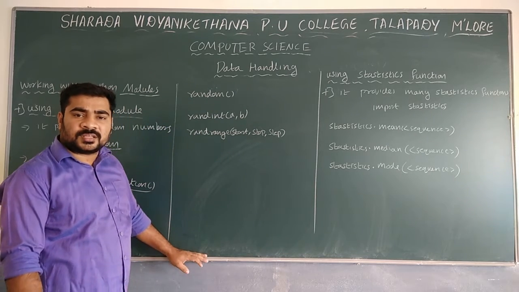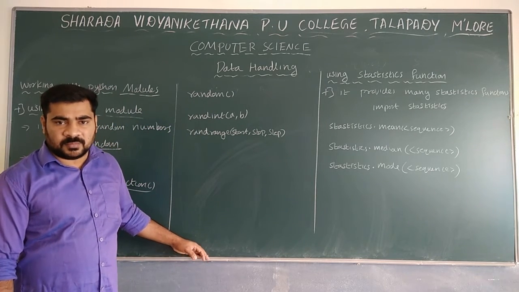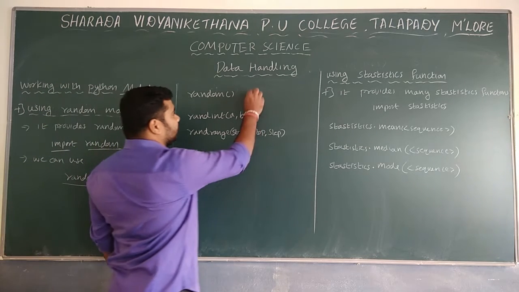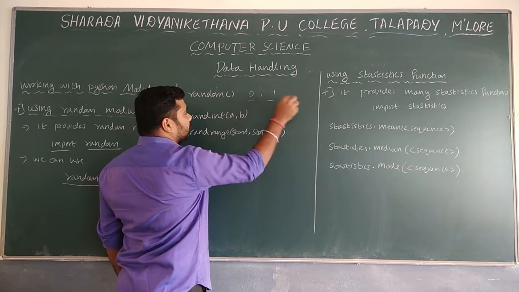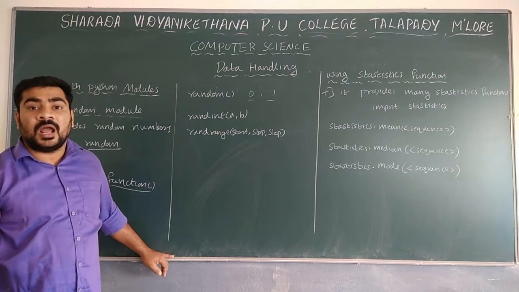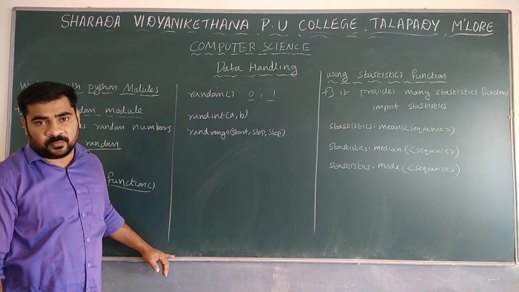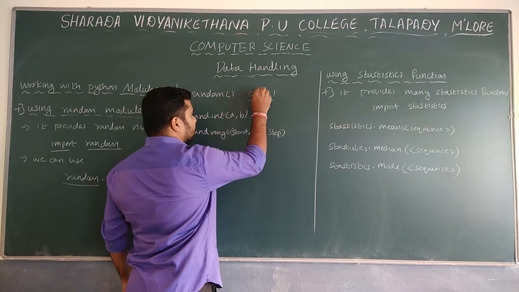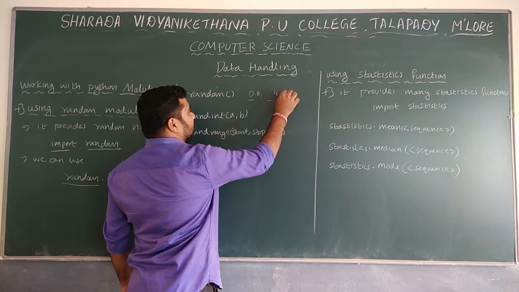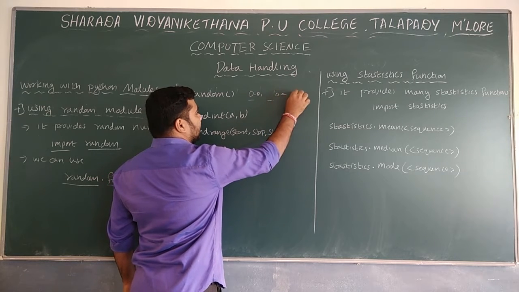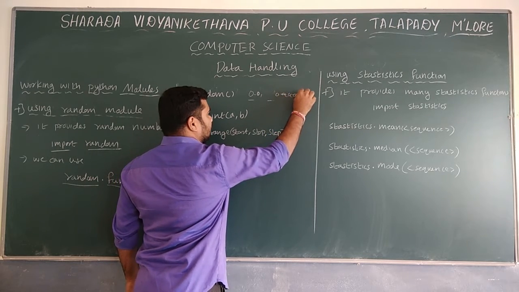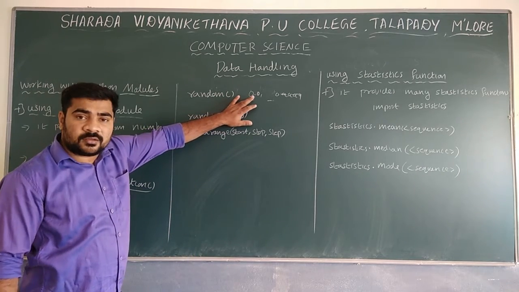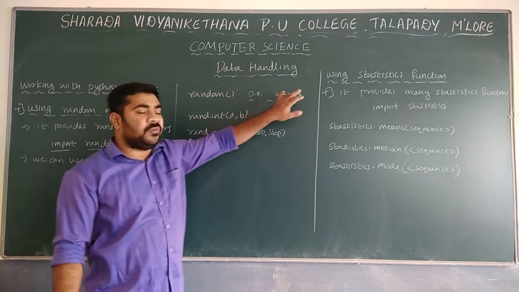The first function, random, will generate a random number, and the numbers will be from 0 to 1 only. All the numbers will be in the form of floating point, from 0.0 to 0.9999. Like that numbers will be generated, and here the lower value is inclusive and the upper value is not inclusive.